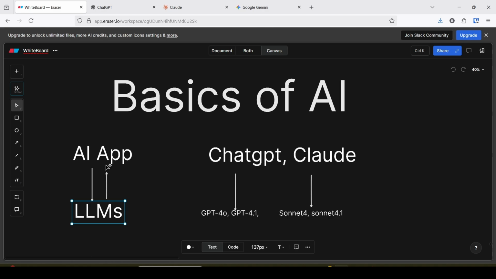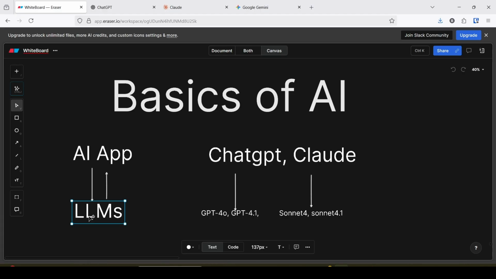That's why its name is Gen AI. It generates responses. In any AI application, who is responsible for generating your answer? That is the large language model.